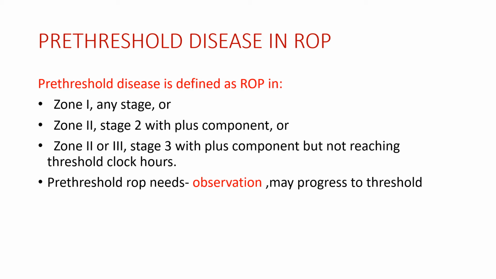So these are the definitions of the pre-threshold disease. If there is a component of a pre-threshold disease, it means we need to observe the patient, we need to observe the infant because it has a tendency to progress.